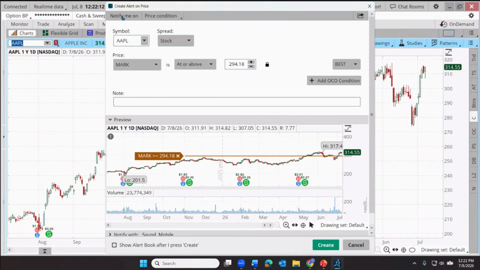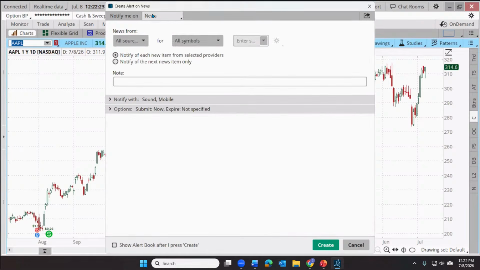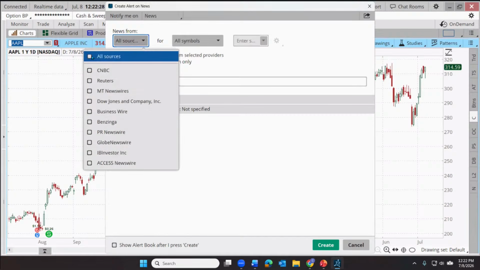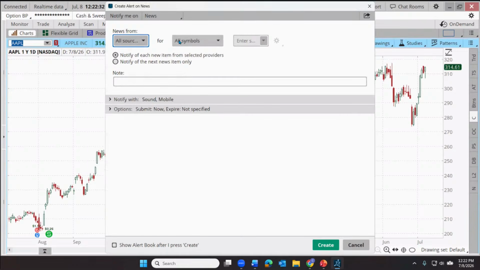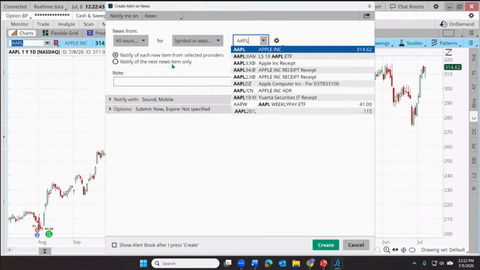And let's just start upper left and move down to the bottom, fill this thing out completely. First of all, it says notify me on what? A price condition? If price rises above a certain level? No. Let's get a news notification. Well, which source do we want that news to come from? All sources or just one specific news provider? Let's go for all sources. Do we want news from all sources on all symbols and just light up our account? No, let's say that we want it to just be a single symbol, and in this case, Apple.